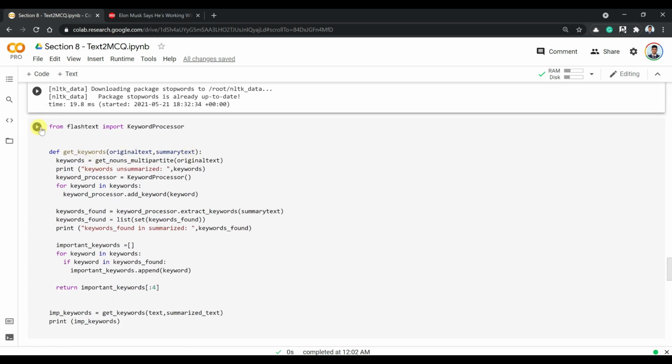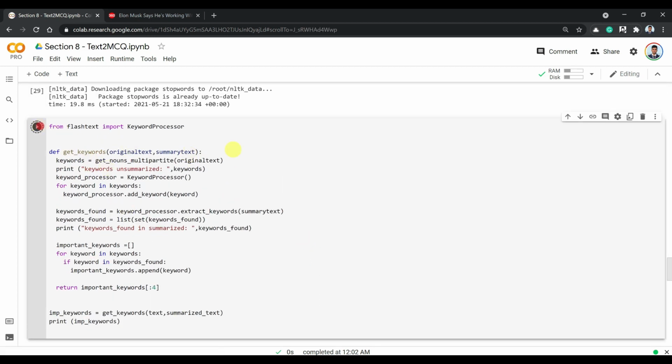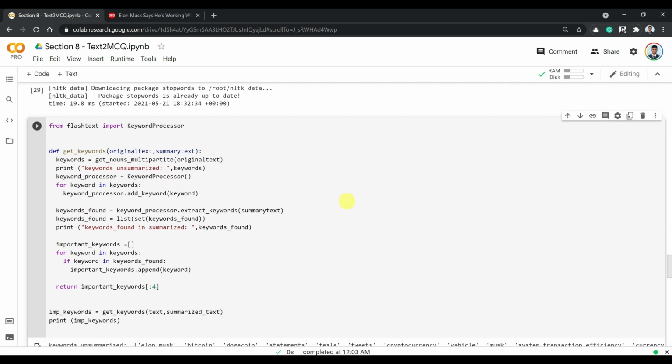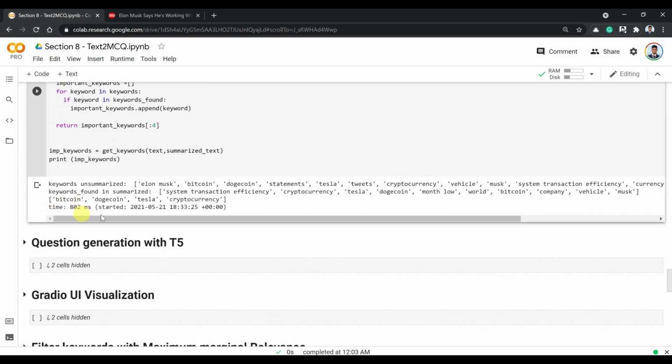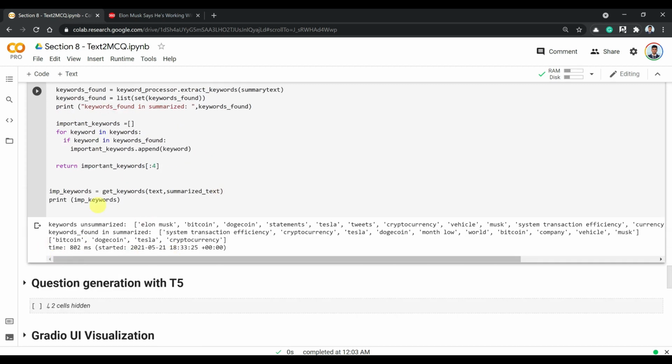That is exactly what I am doing in this cell. And as you can see, automatically we extract, these are the keywords in the unsummarized text, these are the keywords found in summarized text, and I'm just keeping the top 4 keywords, and I got Bitcoin, Dogecoin, Tesla and cryptocurrency.